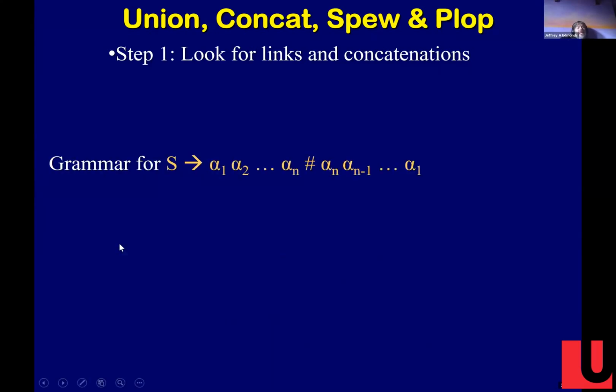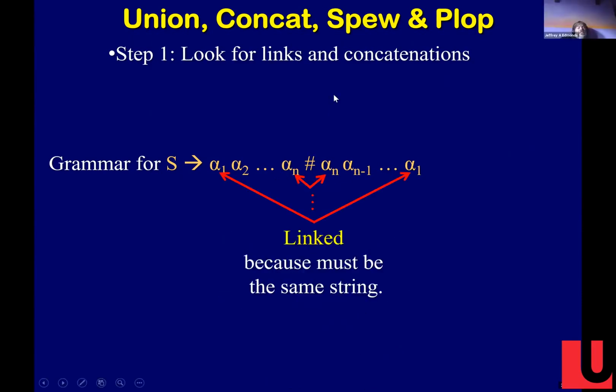But what about here? Here I have some string followed by the reverse of the same string, so it's like a palindrome. Won't those still be linked? Yeah, so now the first character is linked to the last character, and this character is linked to that character.